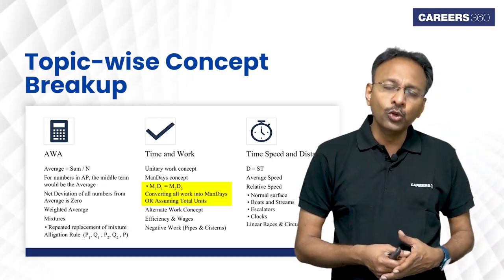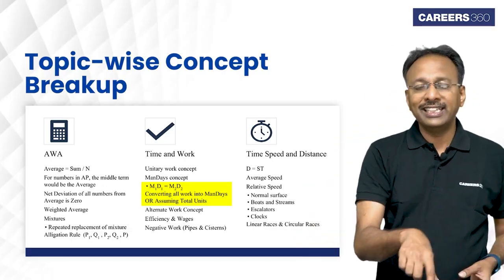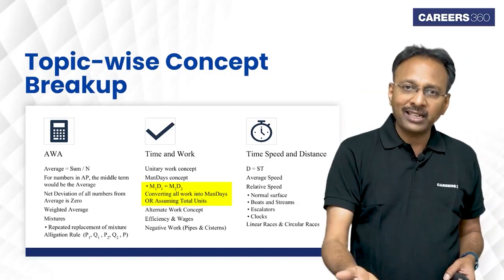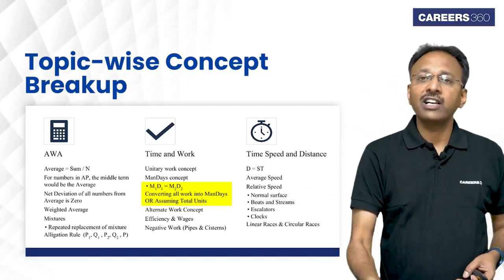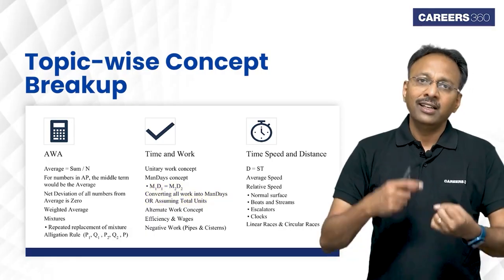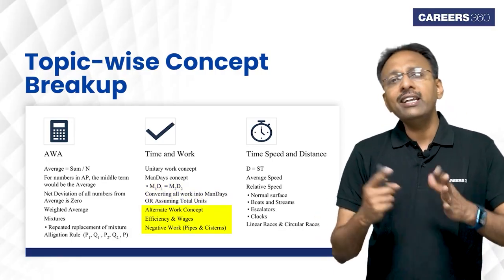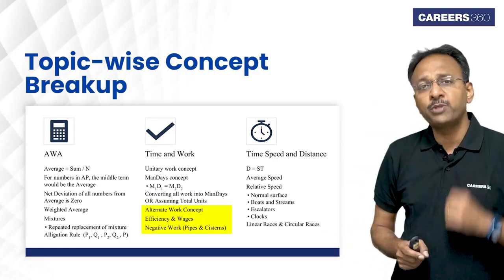Unfortunately, when you did it in school in 8th class, you were never taught this area. You're always taught the unitary work concept. But that is where a little bit of practice can help you to do these questions faster. Then there are 3 other things like alternate work or efficiencies, wages, and negative work. Negative work especially in pipes and cisterns.